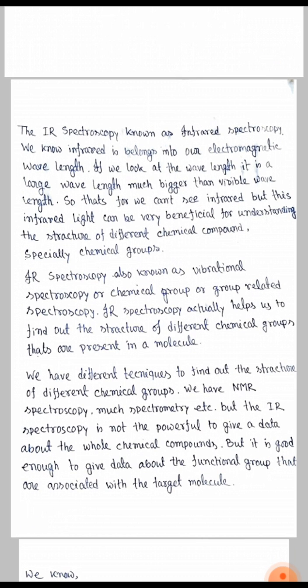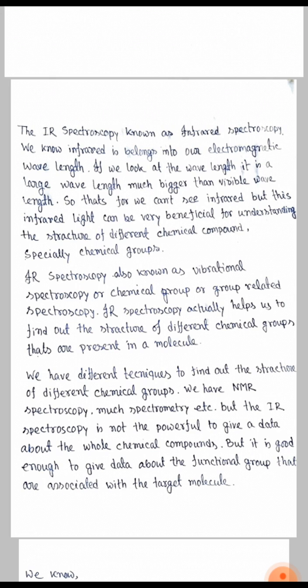IR spectroscopy is known as infrared spectroscopy. We know infrared belongs to our electromagnetic spectrum. If we look at the wavelength, it is a large wavelength, much bigger than visible wavelength. That's why we cannot see infrared, but this infrared light can be very beneficial for understanding the structure of different chemical compounds, especially chemical groups.